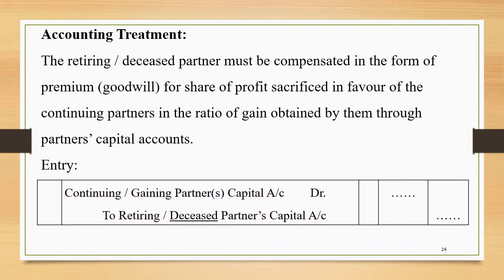Continuing partners' capital account debit to retiring partner's capital account, or it can be the gaining partners' capital account debit to retiring or deceased partner's capital account. We have to ensure that the partners who gain need to be debited and the partners who sacrifice need to be credited. We know that at the time of retirement or death of a partner, the retiring or deceased partner will be sacrificing their share in favor of the gaining partners, the continuing partners. So continuing partners need to compensate, and the adjustment is done through capital accounts only.